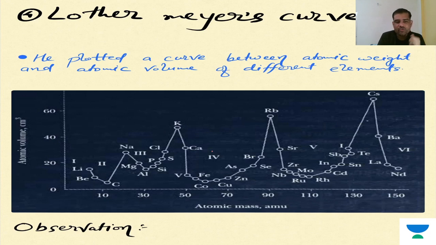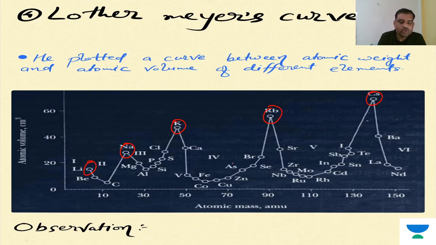As for the Lothar Meyer curve, he tried to generate one curve. He did the analysis with atomic mass on the x-axis and atomic volume on the y-axis. So overall, this graph was prepared between atomic mass and atomic volume. Here you can see lithium, sodium, potassium, rubidium, and cesium. These are all the peak points of the graph.